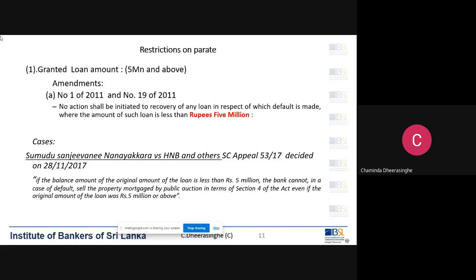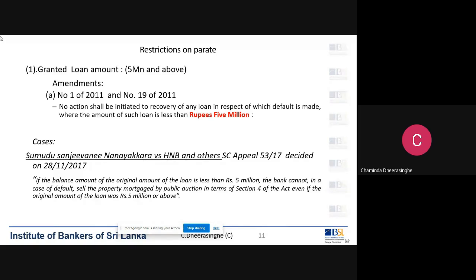There was a gray area, because it was not clear whether it is the granted loan amount or the outstanding amount that has to be 5 million. Then it was cleared by Amendment number 19 of 2011, which says the granted loan amount has to be over 5 million.